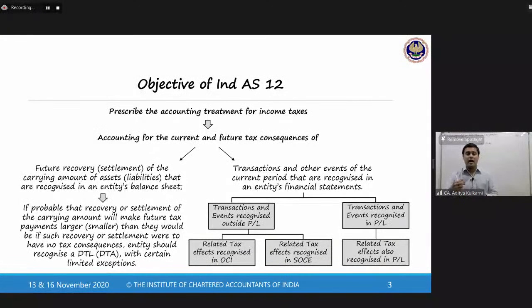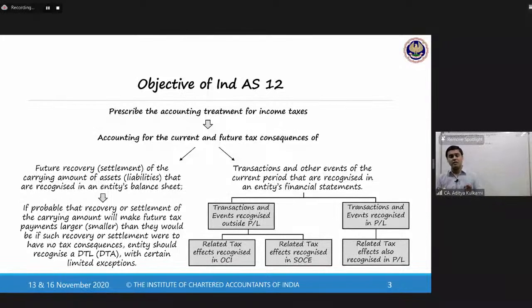So therefore, how do you intend to settle this liability? Do you intend to settle this by providing a service? If you have taken a loan, a borrowing, then this borrowing has to be repaid. So obviously, what will be the tax consequence of repayment of borrowing? The answer is no tax consequence. Why? Because what money you got, you are just repaying it back. So therefore, there is no income in this transaction.